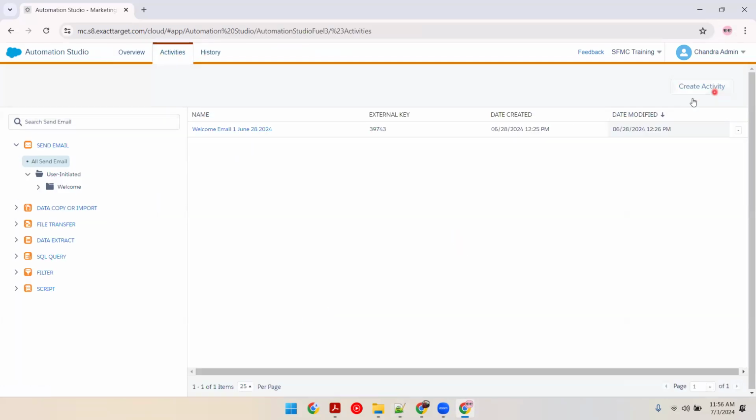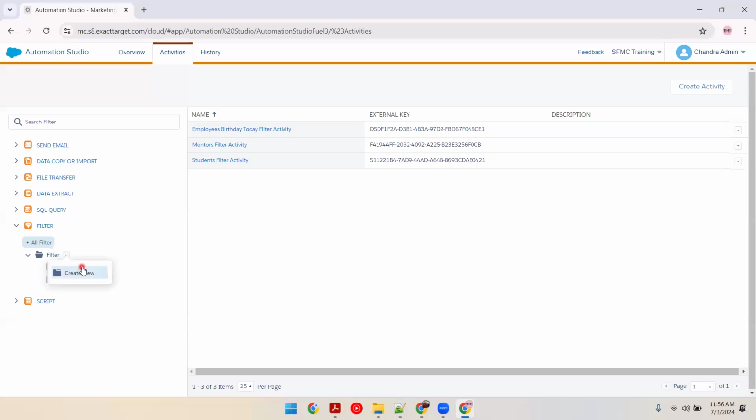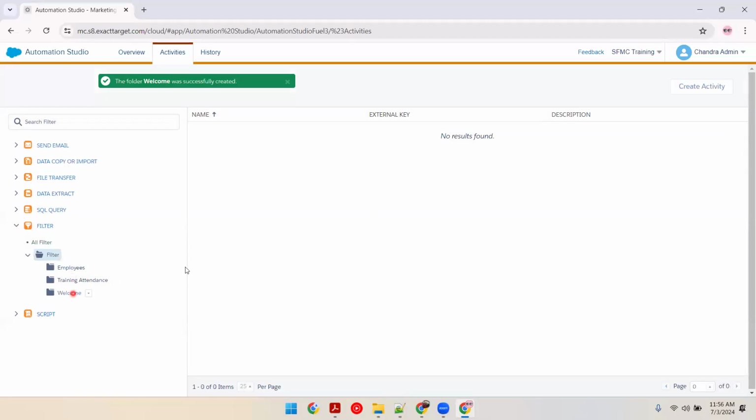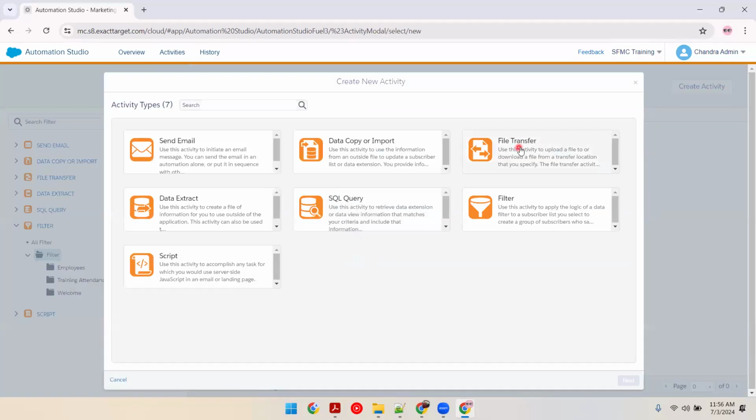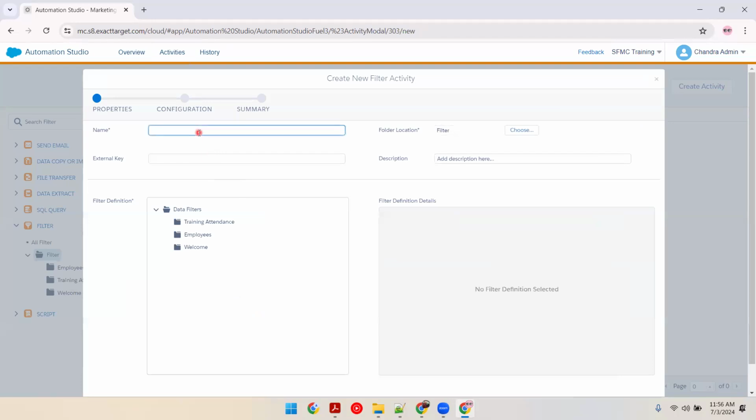Activities. So if I don't have the filter, never forget to create a folder, welcome folder. I'll be creating a filter activity. You'll name it. This is very important.